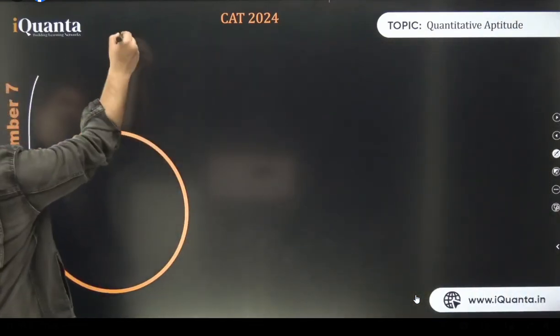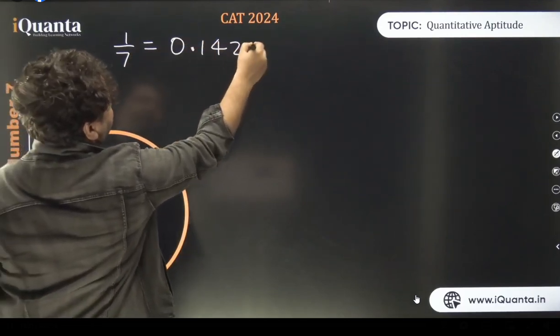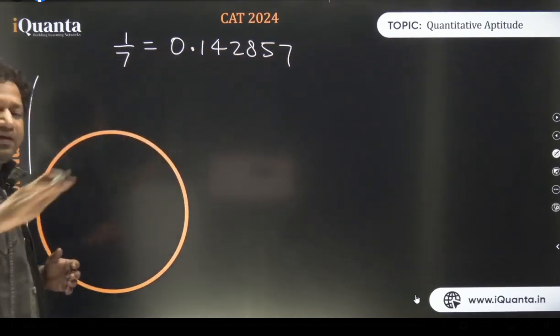See, so whenever I divide 1 by 7, what do I get? You can check it out. You will get 0.142857 and so on. This will keep on repeating. This will never end. Isn't it?